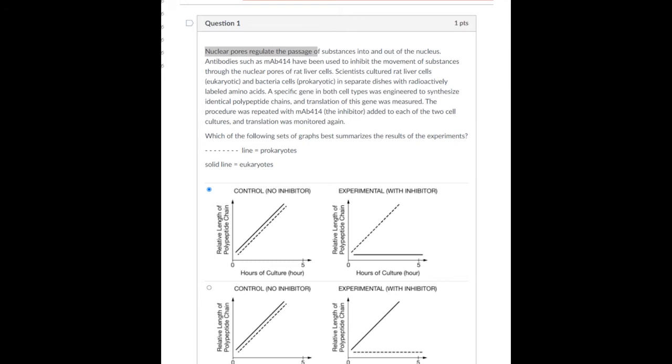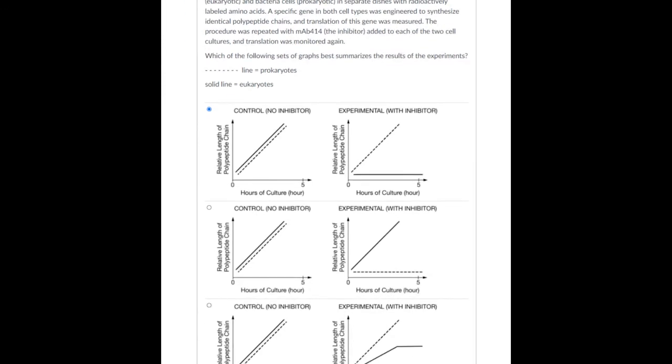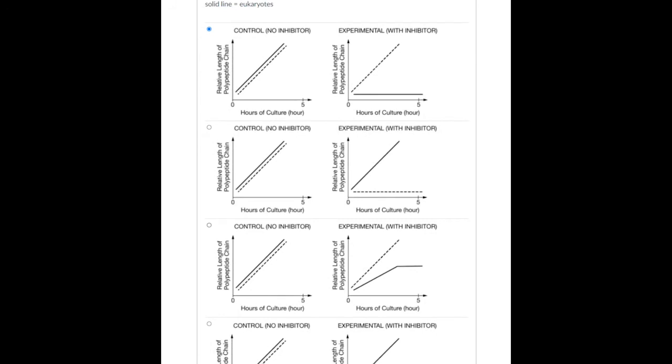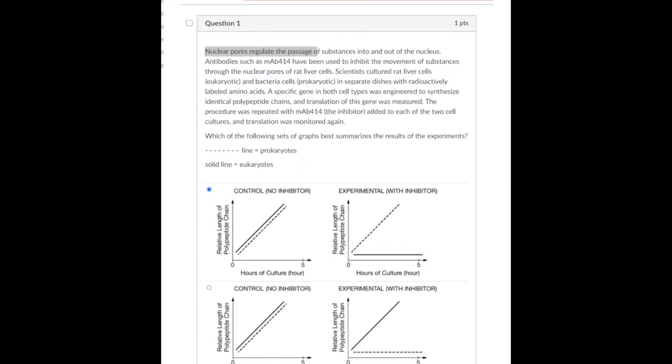Now, this gives you basically a whole bunch of complicated information. Really, this question comes down to one simple fact. What's the difference between transcription and translation in prokaryotes and eukaryotes? Okay, so we have these lines. The solid line is the eukaryote, the dotted line is the prokaryote. And this first column here, these first options are with no inhibitor. So they just were allowed to do their thing, and you can see that transcription and/or translation worked in both cultures, no problem, in both prokaryotes and eukaryotes.